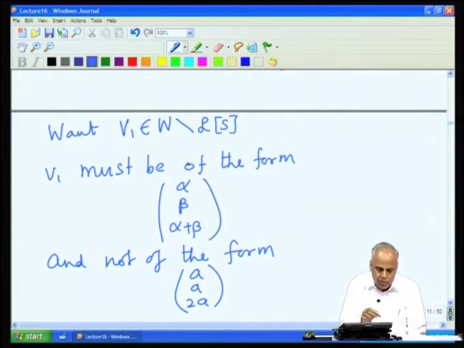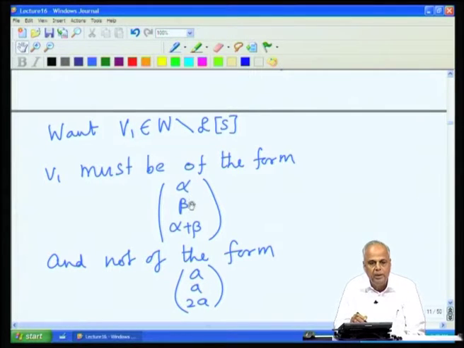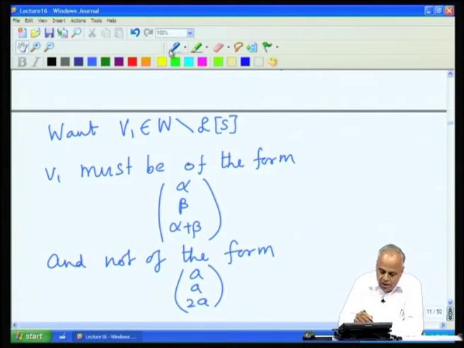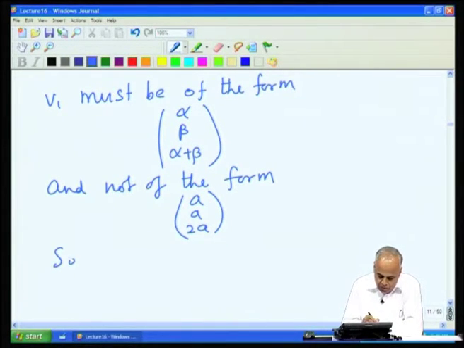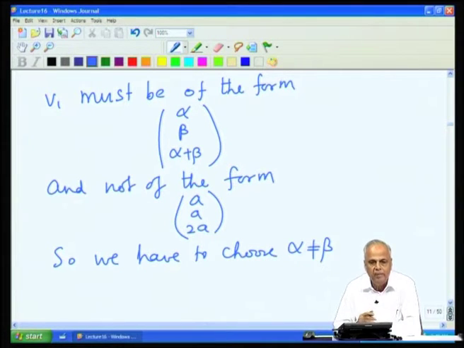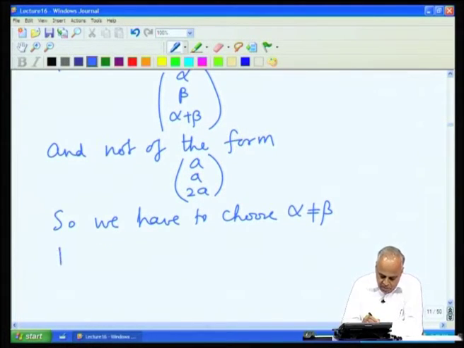If it has to be of this form and not of this form, this means alpha and beta must be different, because the moment you take alpha and beta the same, we get a vector of this form. Therefore, we must choose alpha and beta such that they are different. We can choose any alpha and beta, as long as they are different, and we will get a vector outside LS.